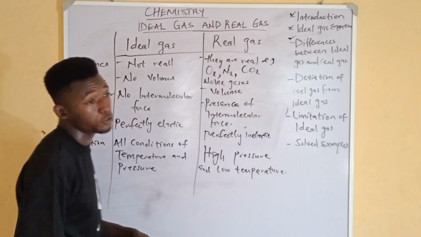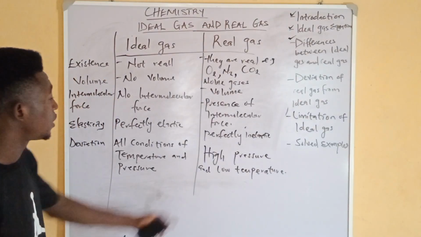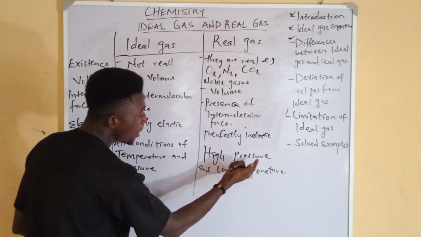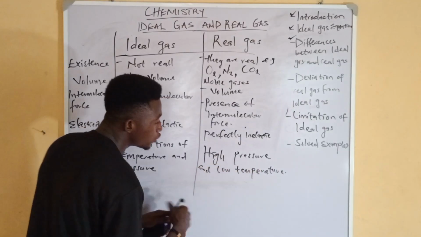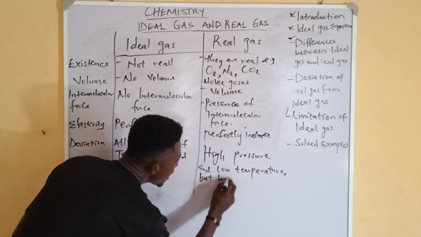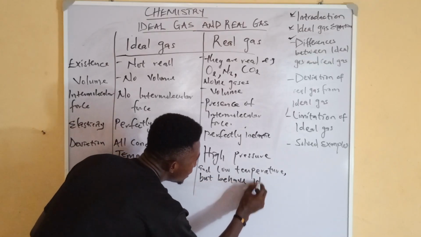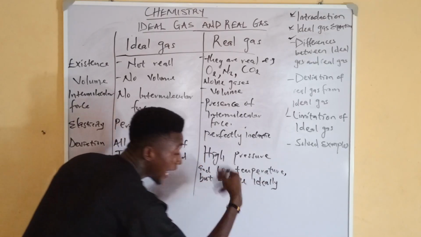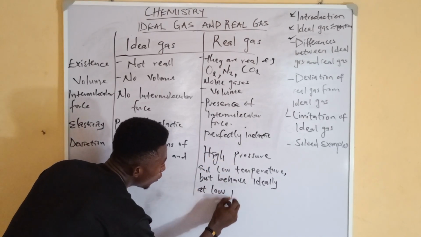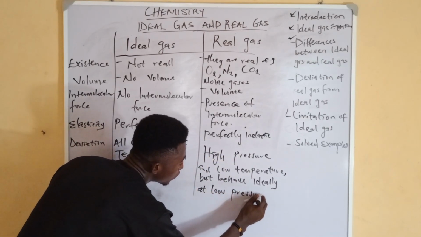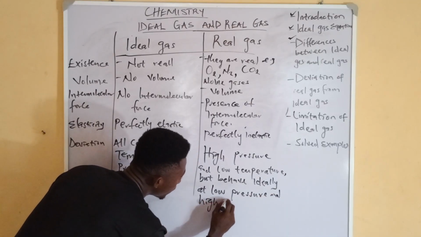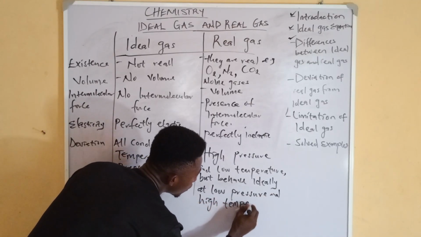It can be very confusing. But okay, I think I should put that. Deviation at high pressure and low temperature, but they behave like ideal gas at low pressure and high temperature.